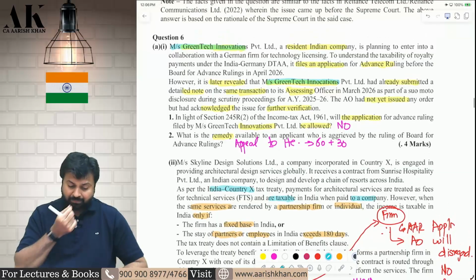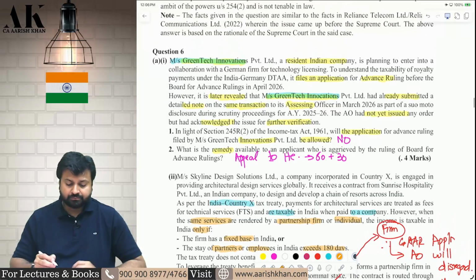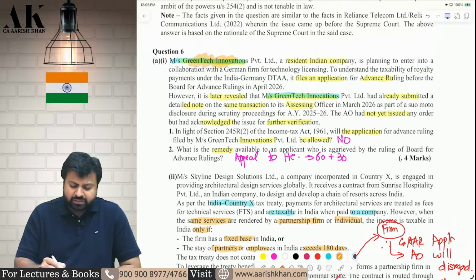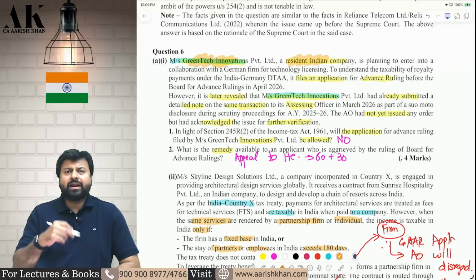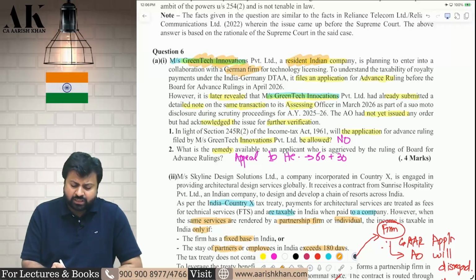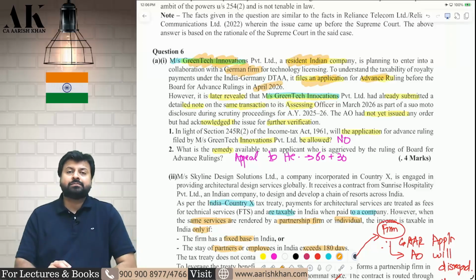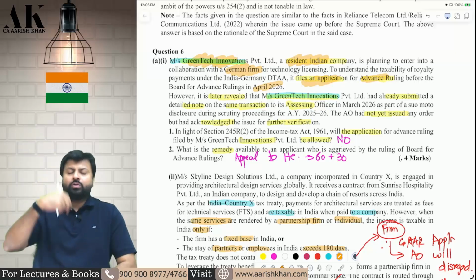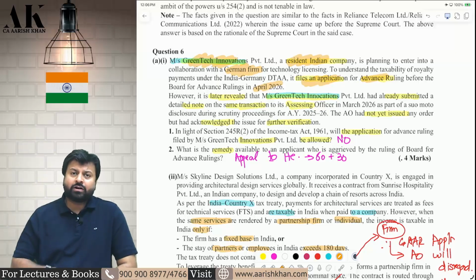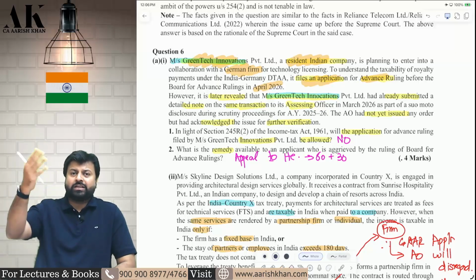Next question. Again, a good question. Green Tech Innovation is a resident company. They are planning to enter into some collaboration with a German company. For that, they filed an application for advance ruling in April 26. So, an Indian company wants to enter into collaboration with a foreign German company. For that, they have made an application to the Board for advance ruling in April 26.